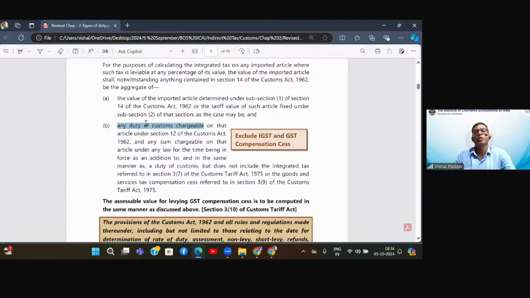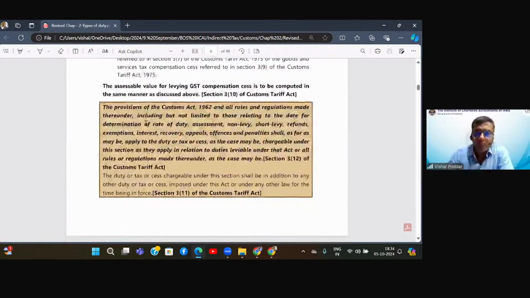And a similar provision you find in section 3(8) of the Customs Tariff Act. So they have tried to maintain uniformity, so there is no conflict or internal deviation between the two. Similarly, section 3(10) of this Customs Tariff Act says on what value you will compute compensation cess. It says the assessable value for levying GST compensation cess is to be computed in the same manner as discussed above. So similarly, compensation cess will also be calculated on the total of the above two values.